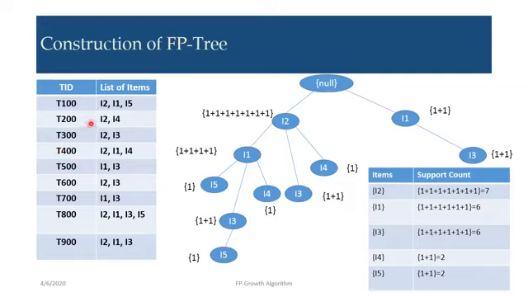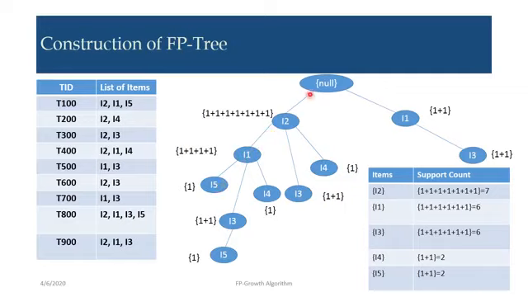T100 contains I2, I1 and I5. That means I2 has a link with the null node. You can see I2 is attached to the null node. Then after I2 comes I1, then I1 joins I5.